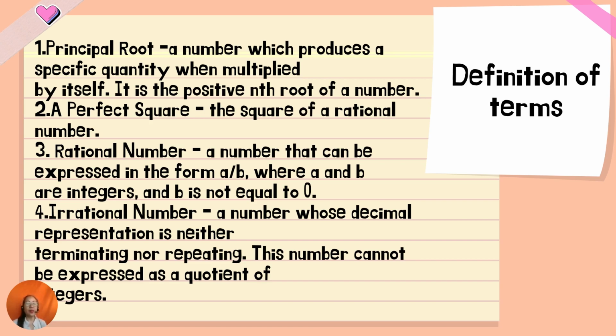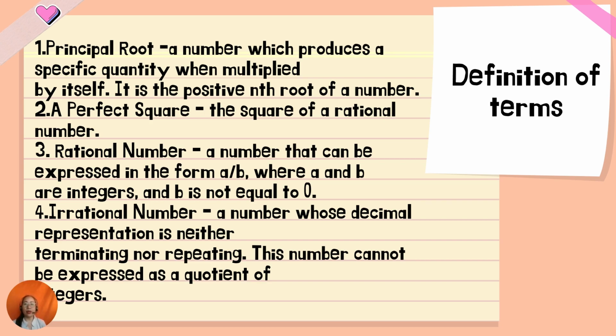So let us see the meaning of these words in relation to our topic. Principal root has something to do with the positive root of a number. A number has a positive and a negative root, but when we talk about the principal root, we talk about only the positive. For example, the square root of 9: the principal root is positive 3 because 3 times 3 is 9.